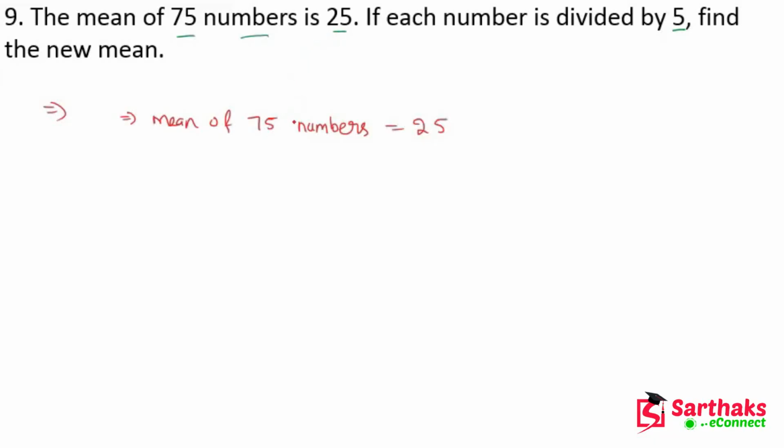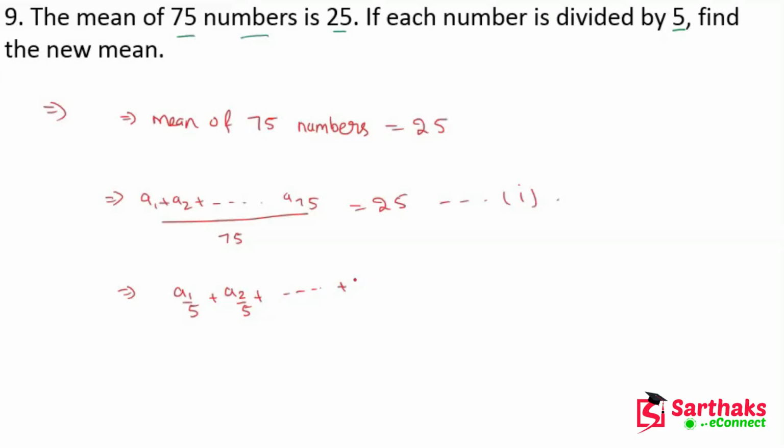Let's suppose we have a1 plus a2 plus dot dot dot and so on till a75, and this is divided by 75, equal to 25. Let's suppose this is equation number 1. Now if we divide each by 5, we get a1 upon 5 plus a2 upon 5 plus and so on plus a75 upon 5, divided by 75, and this is the new mean.